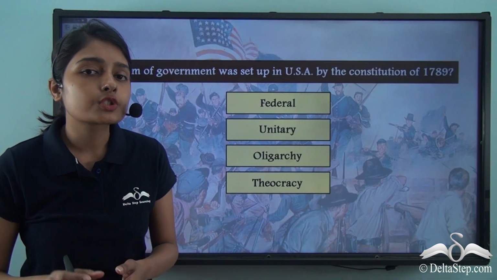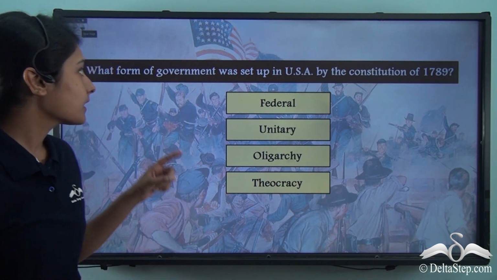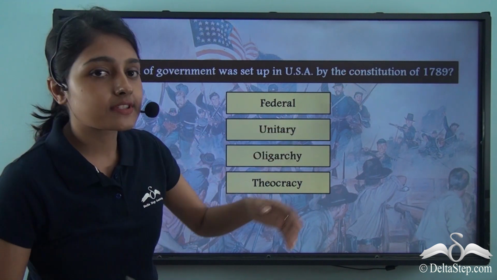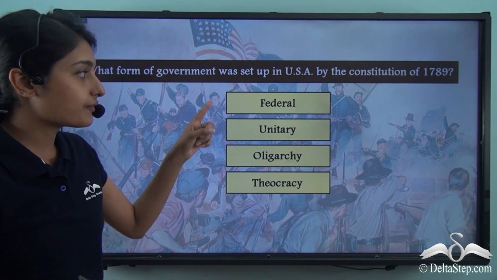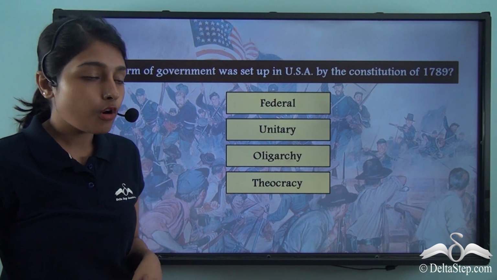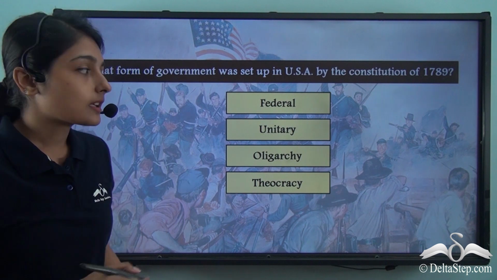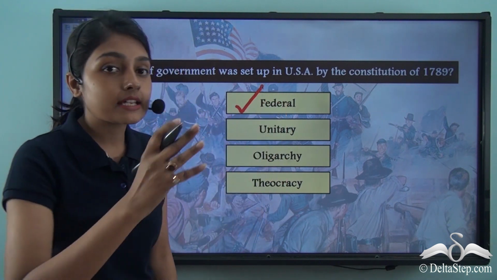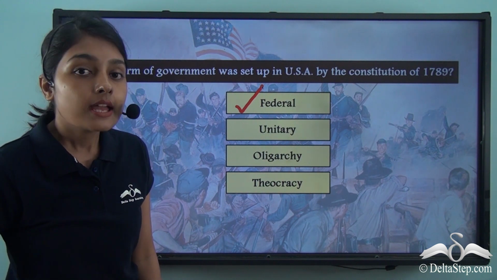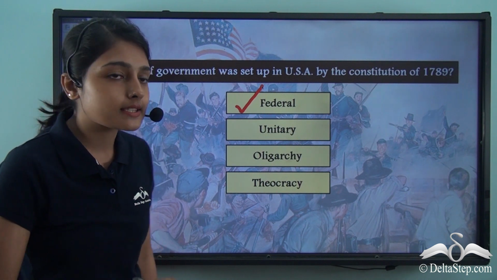Now, before finding out what a federal system of government means, let me ask you a question. What form of government was set up in USA by the Constitution of 1789? Was it a federal government, a unitary government, an oligarchic government, or a theocratic government? Yes, you are right. The Constitution of 1789 set up a federal government for this newly birthed nation. Now, let us quickly find out what this federal system of government means.